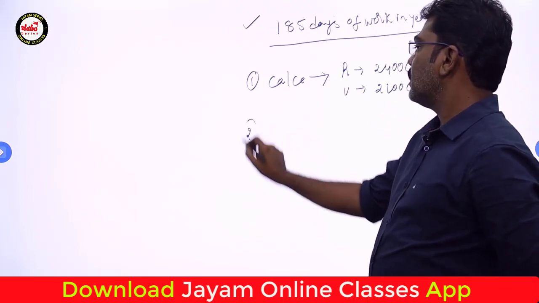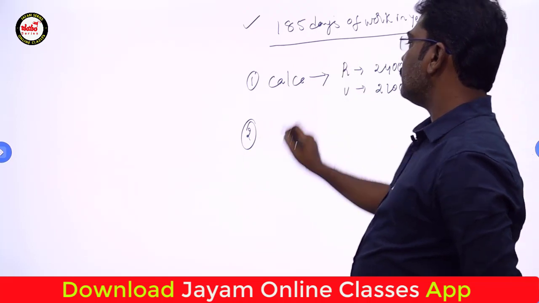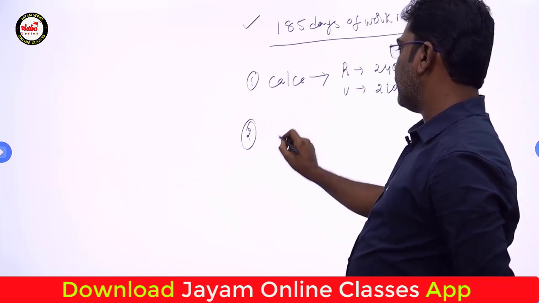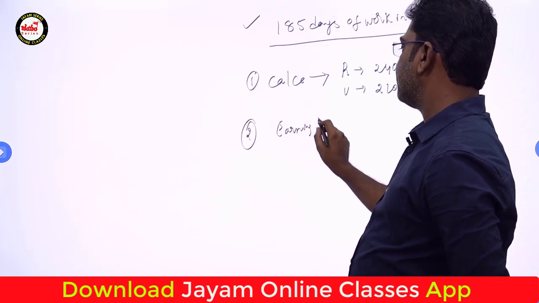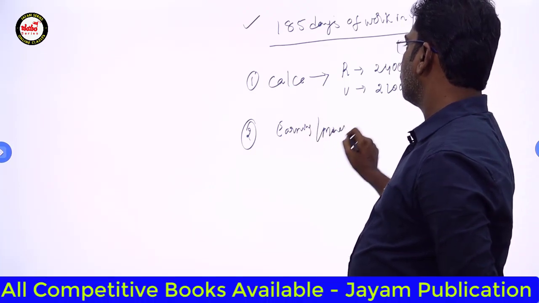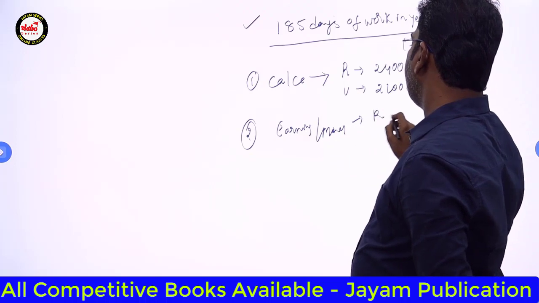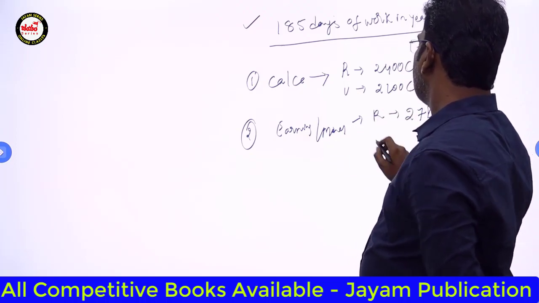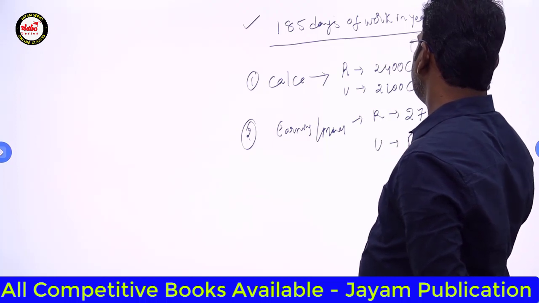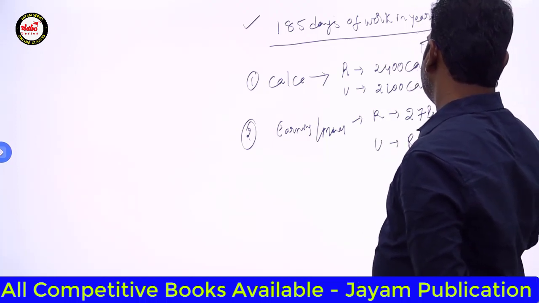Second, in terms of earning money, if it is in rural areas, it is 27 rupees, urban areas, it is 34 rupees.